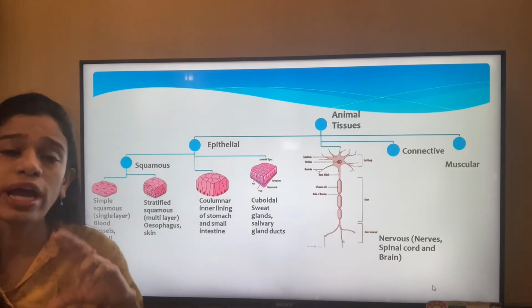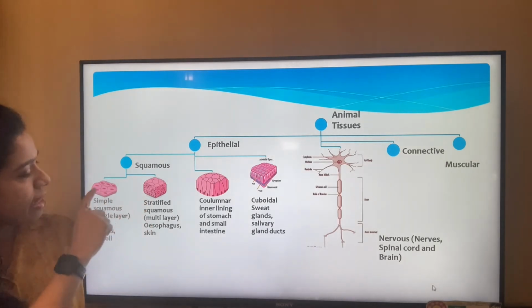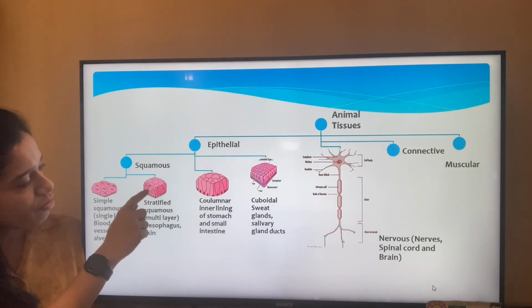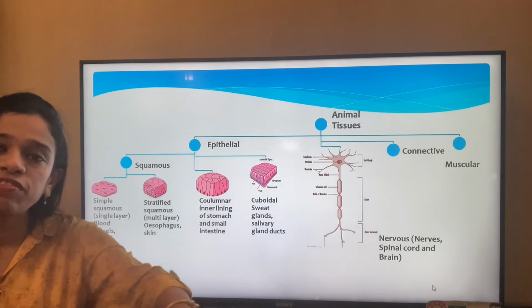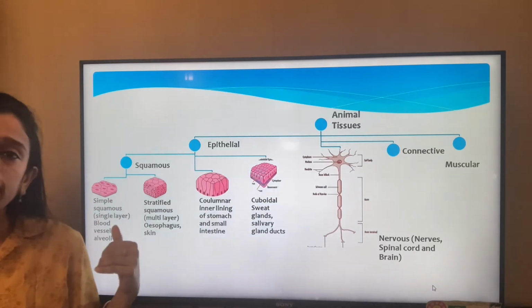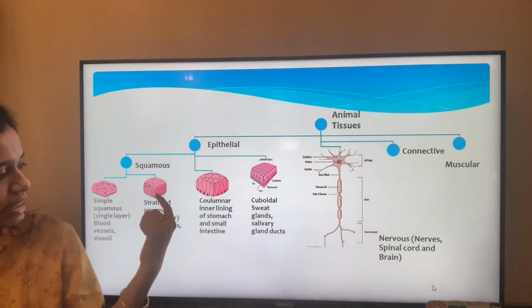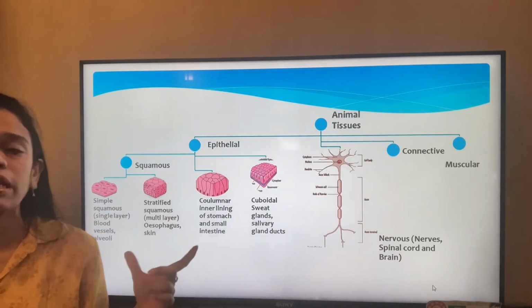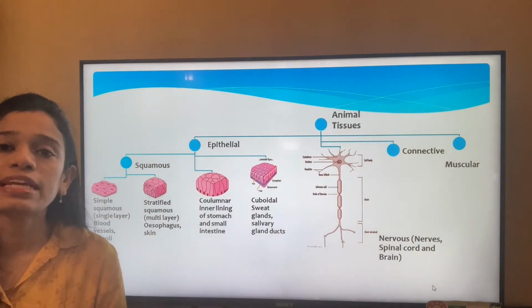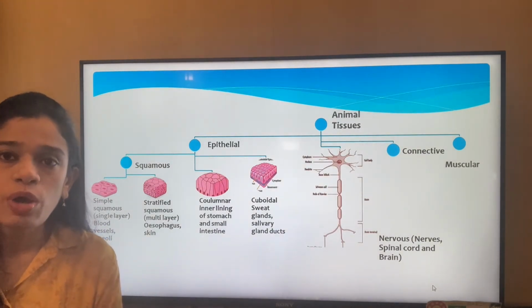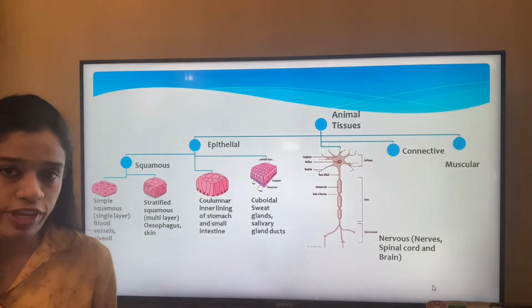That is their vital layer. You can see there are many layers. Here it is only a single layer. Here it is 1, 2, 3, 4, at least 6, 7, 8 layers are there. It is like the squamous single layer, but layers after layers get stacked together and quite a number of layers are formed. It is multi-layered, so it is on the skin, because we can understand the skin is a multi-layered tissue, and also the inner lining of the esophagus.